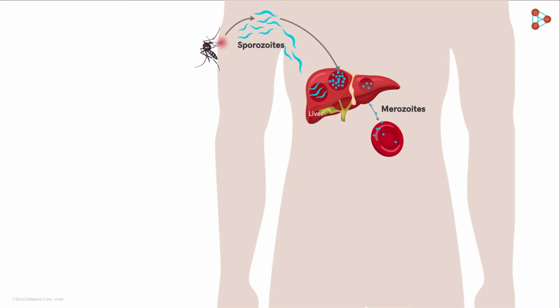Now, in the RBCs, the merozoites develop into a ring-like structure called the trophozoite. This form can have two fates. Most of the trophozoites begin the asexual cycle to give rise to new merozoites. And this occurs exponentially. The number of merozoites produced is too large for the RBCs to contain. Hence, they are released with the bursting of the RBCs. The released merozoites can now attack new RBCs and keep increasing their population exponentially.